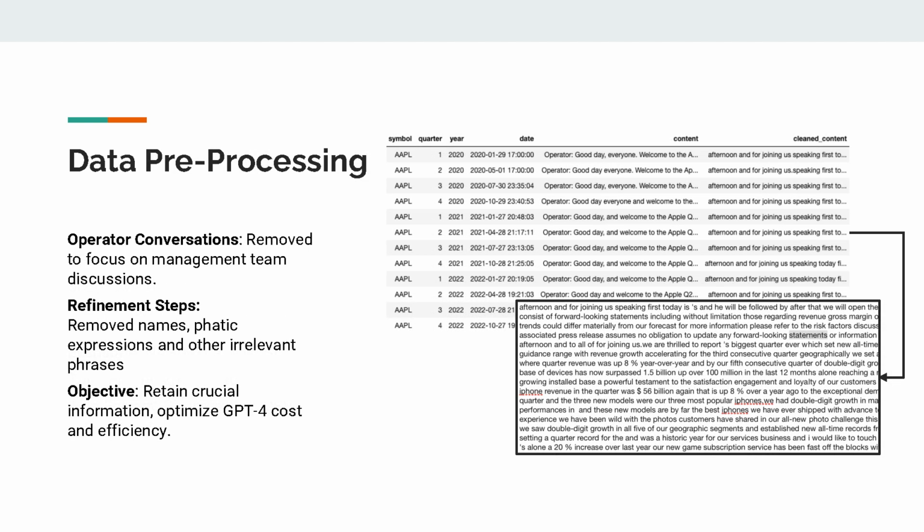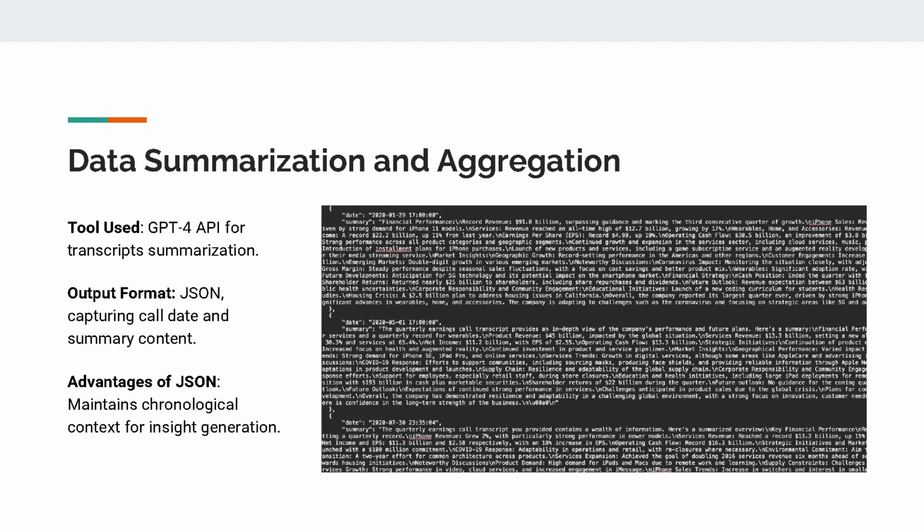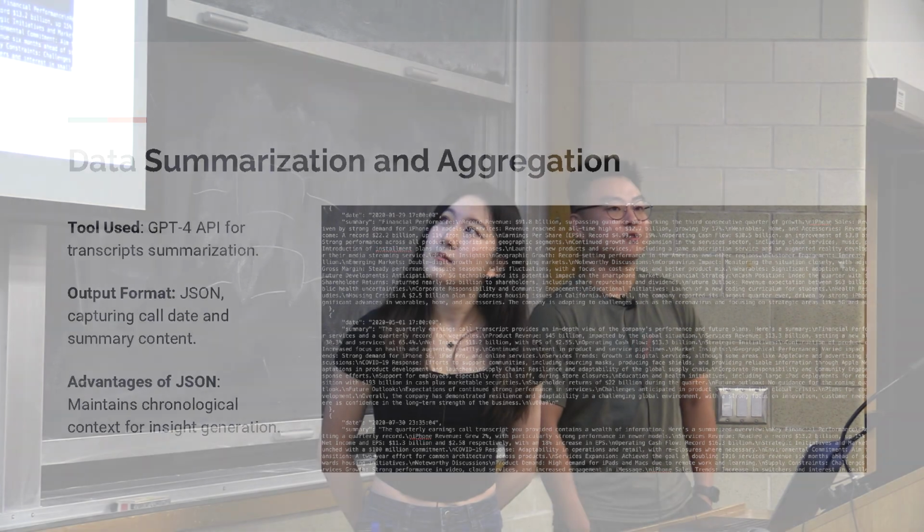For data pre-processing, we first removed all the operator conversations from the content to only focus on the management team discussion. Then we removed all the names, phatic expressions, and other irrelevant phrases. This aims to retain crucial information, but at the same time decrease the GPT-4 cost and increase efficiency. After we get the summaries for all the transcripts over the time frame, we aggregate them together into a JSON format to pass to the insight generator. The goal is to maintain the chronological context for insight generation.